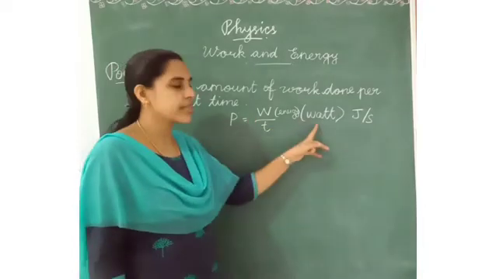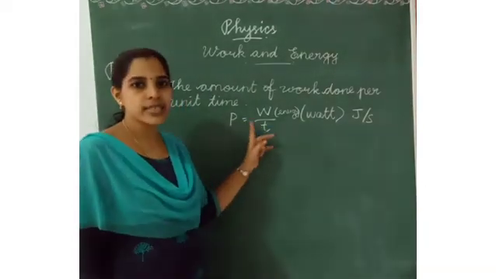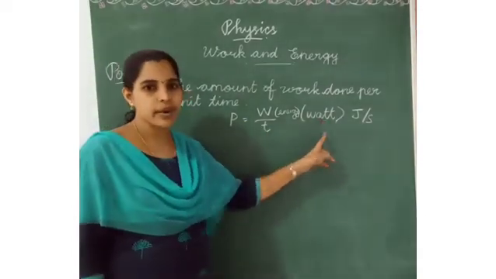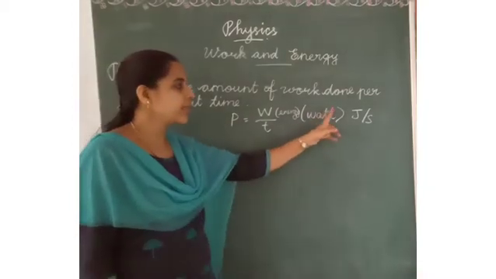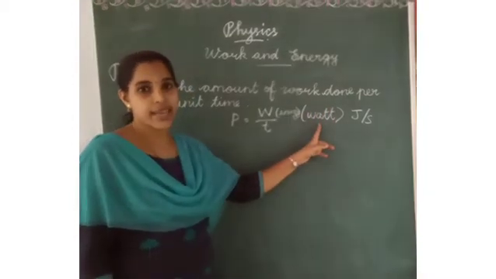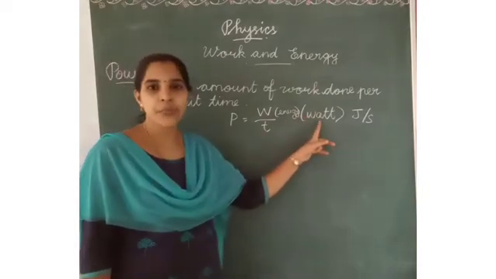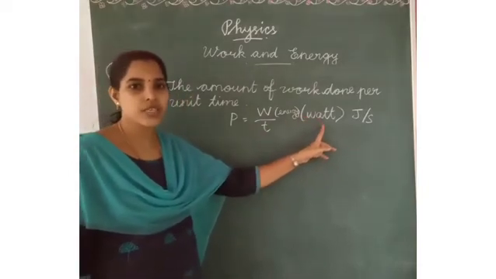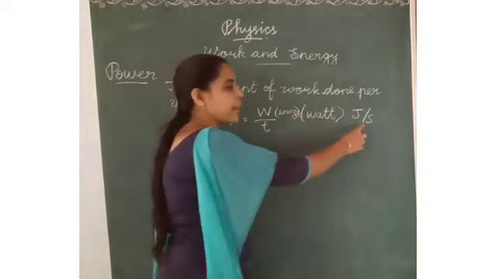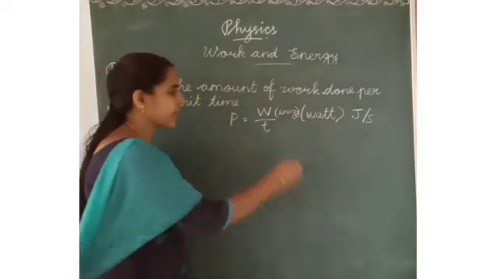What is the SI unit of power? The SI unit of power is watt, which is a scientist's name. The SI unit of power is watt, or joule by second.